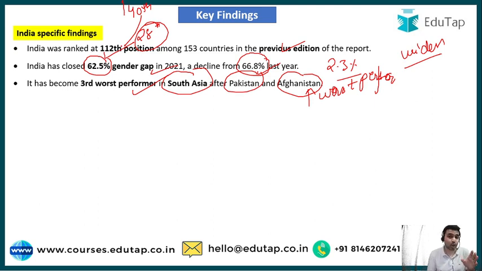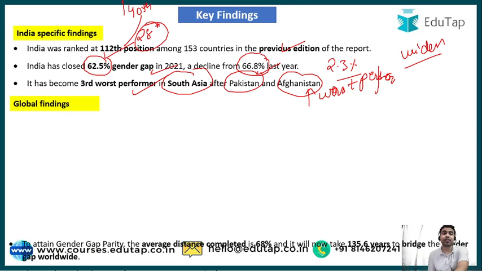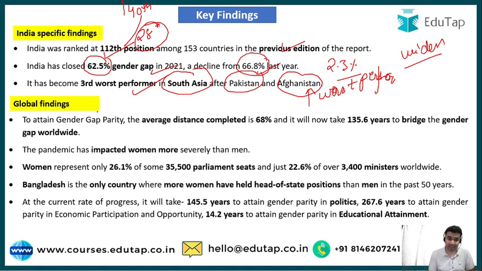Now let us look at the global findings. If we talk about the global findings, we have already discussed that the average distance traveled by the world is 68% towards gender parity. And guys, it will also show us the time which will be required to bridge the gender gap worldwide, and that time is around 135.6 years. So the report says that the world will take 135.6 more years to bridge the gender gap worldwide.